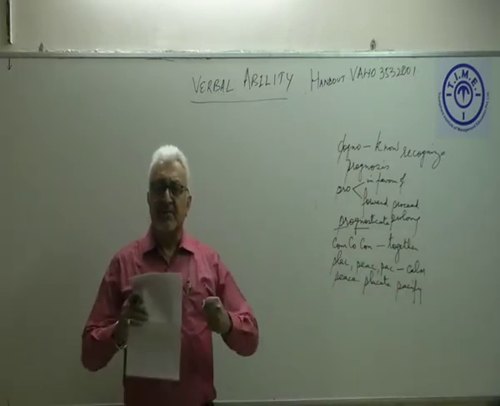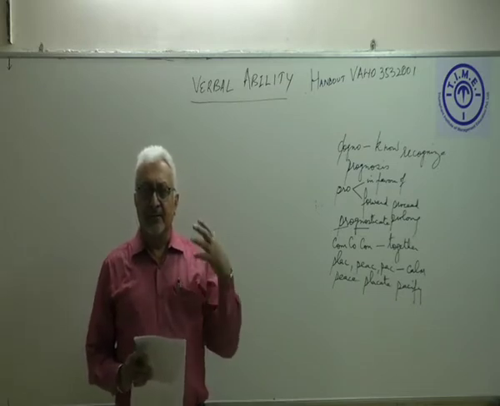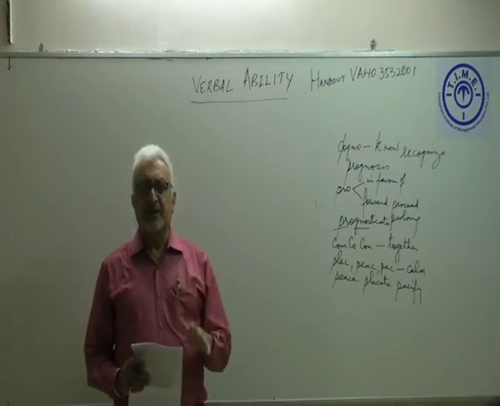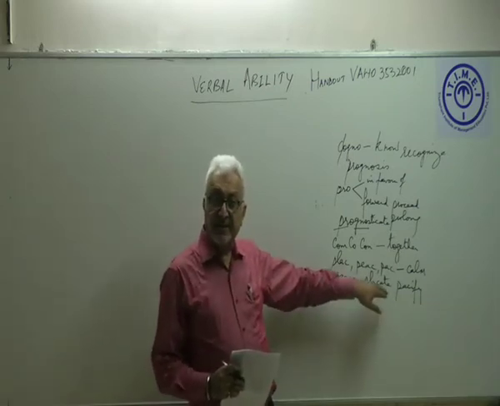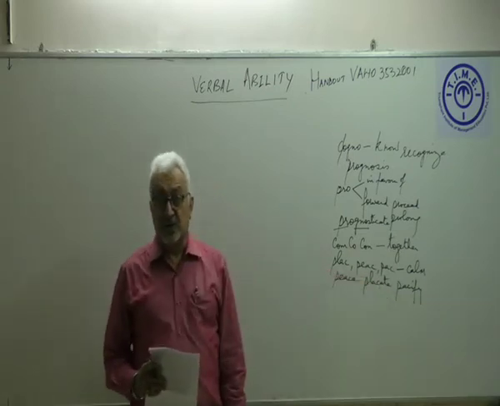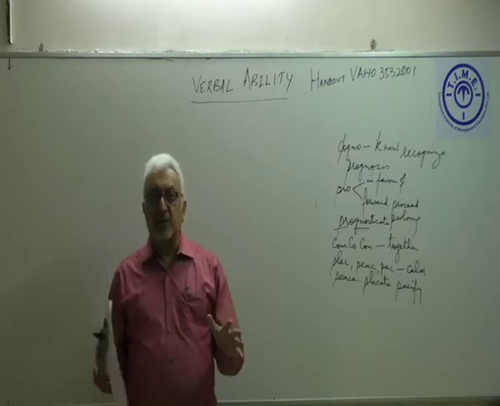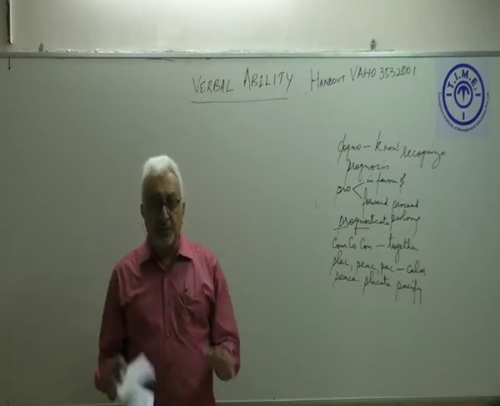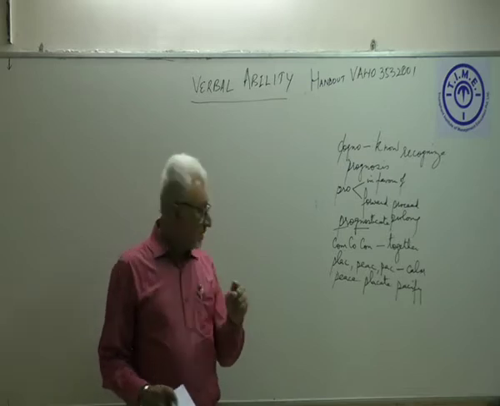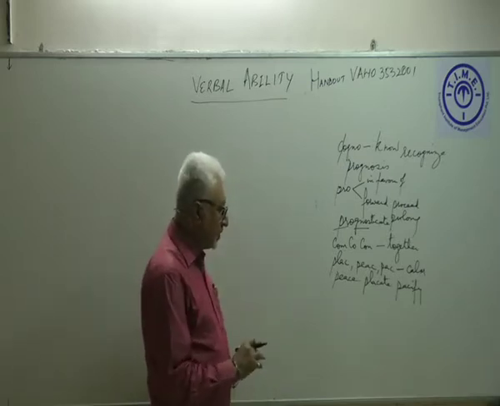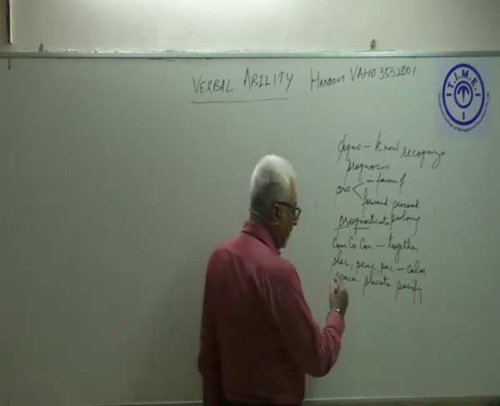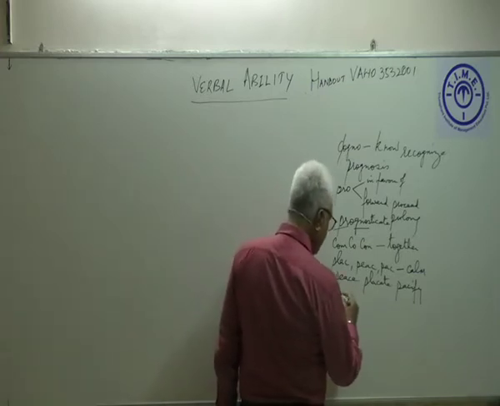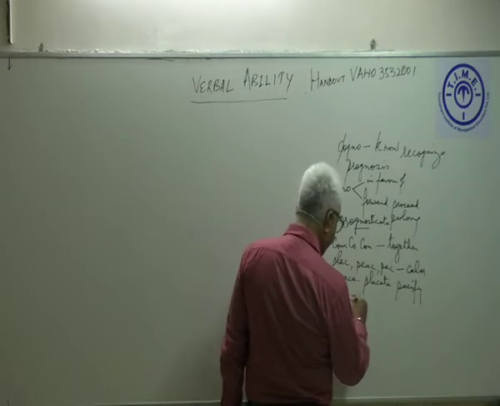Somebody is in a bad temper and you pacify him, that means you are calming him down. We also use the same word, same meaning with the word placate also. To placate somebody is also to pacify him, to calm him down. This would also have the same meaning. We also have the word pacifist.